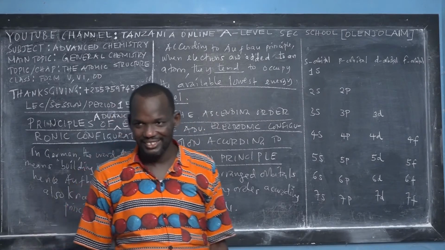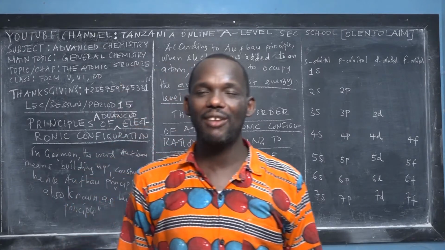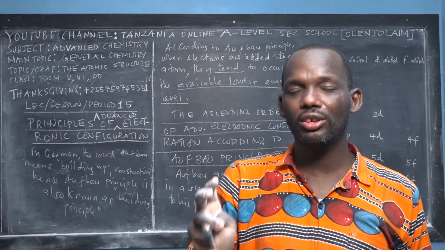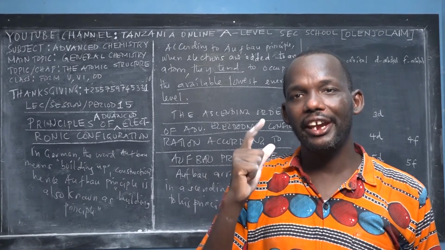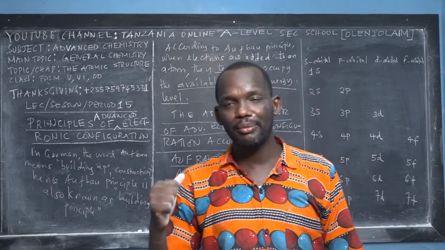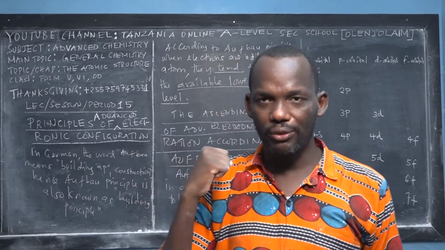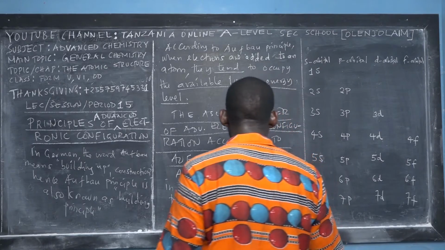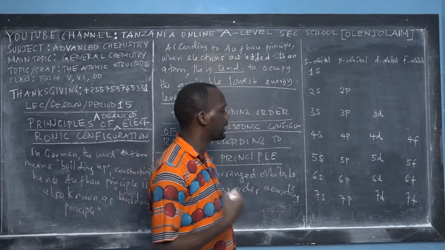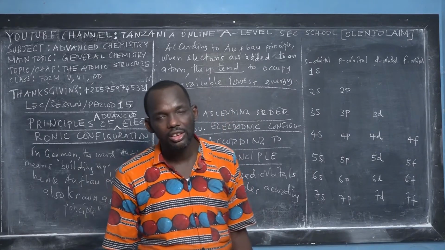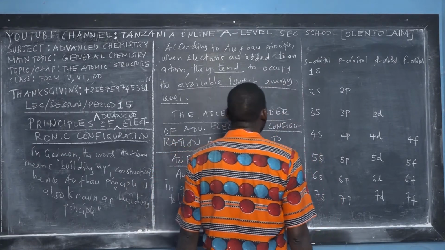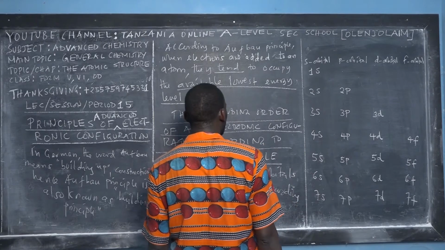Listen carefully again. Now we have the arrangement of the 4 fundamental orbitals: s orbital, p orbital, d orbital, and f orbital. We arrange them with the principal quantum number as their coefficient. We are not filling electrons yet. We want to arrange the orbitals first. How do we arrange these orbitals when we are writing advanced electronic configuration? So listen again. Aufbau said that this is the way you have to write its electronic configuration.